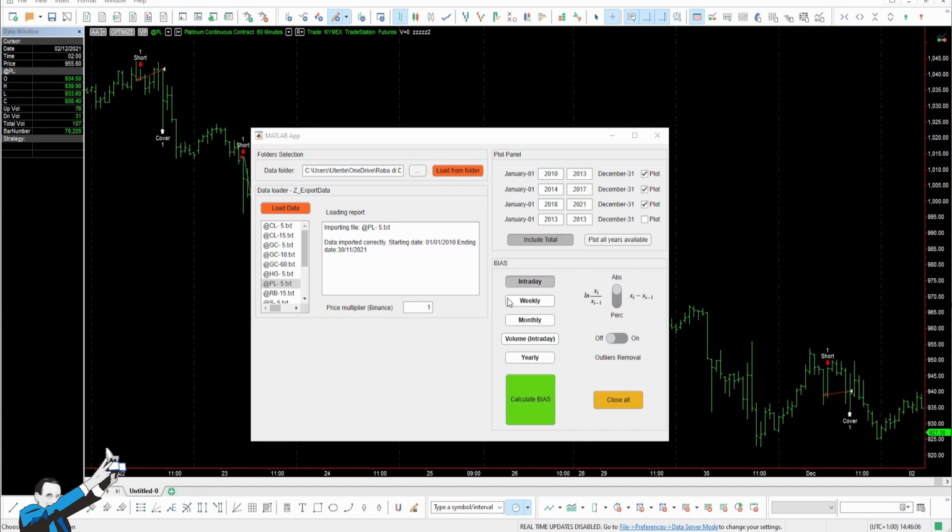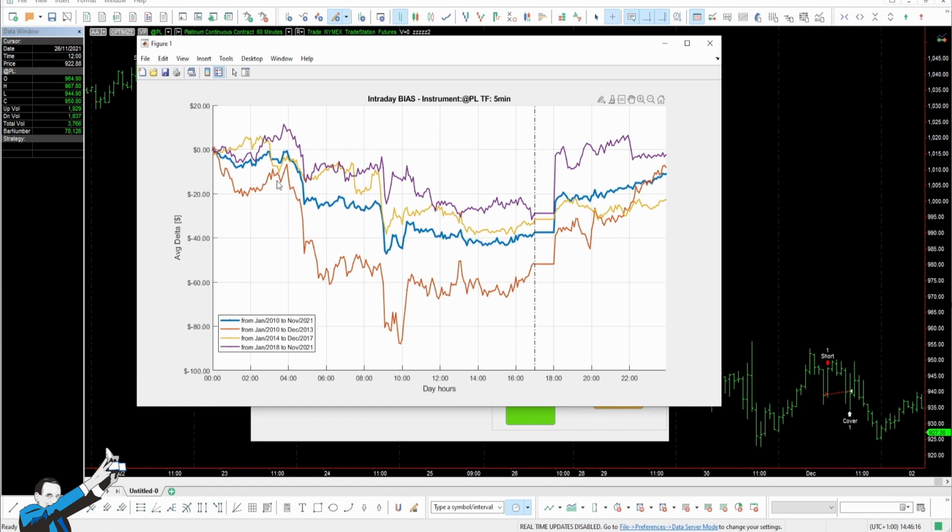So let's take a look at the intraday average behavior of this instrument. If we plot the average way in which prices move during a standard trading day, we can see that there's a bearish trend in the morning between 4 a.m. and 9 a.m. Now this trend is quite evident, and more importantly, it's also quite consistent.